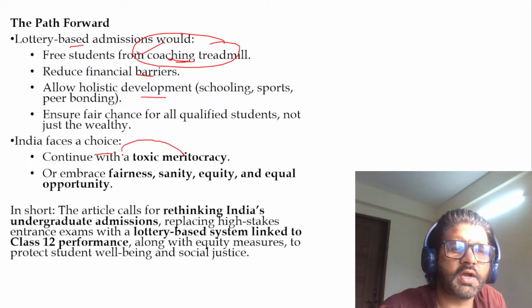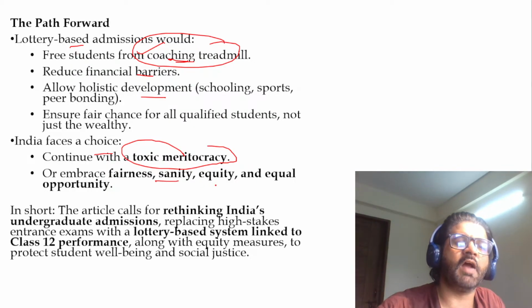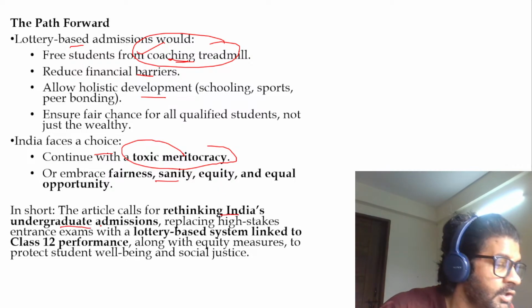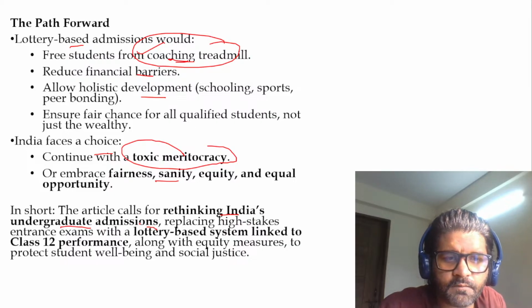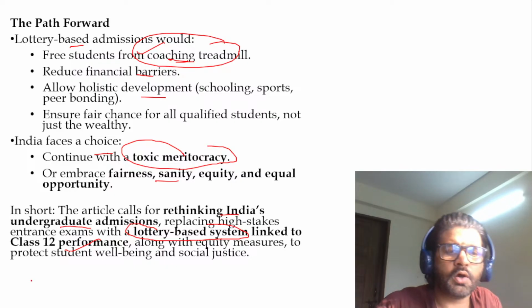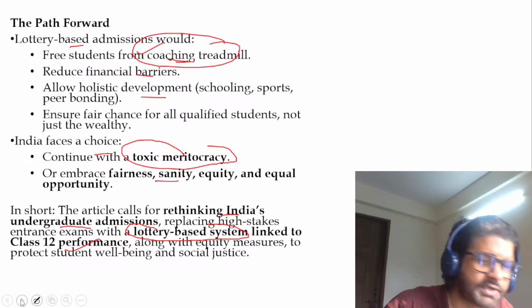India faces a choice: continue with a toxic meritocracy or embrace fairness. 90% is not that different from 97%, and we have to ensure that. And we have to rethink India's undergraduate admission. So what is your view? Do you people agree with this lottery-based system linked to class 12 performance rather than entrance exam? Or you want this entrance exam and this whole thing to continue? Tell me in the comment section.